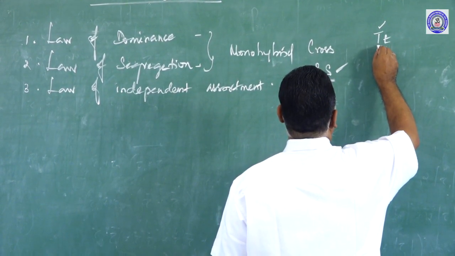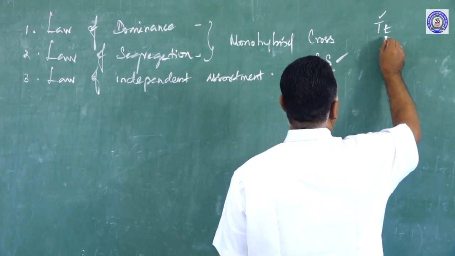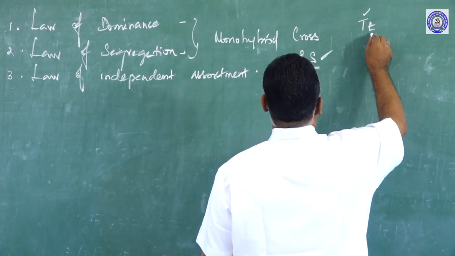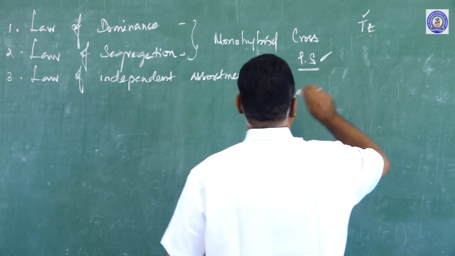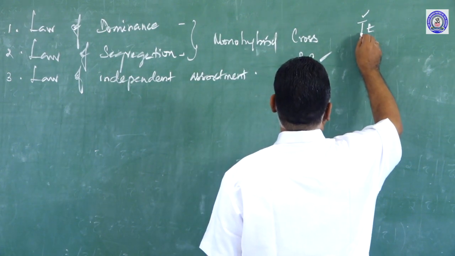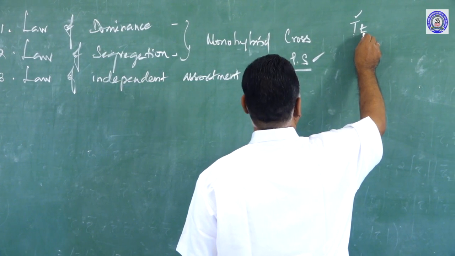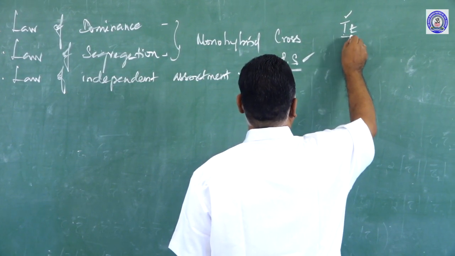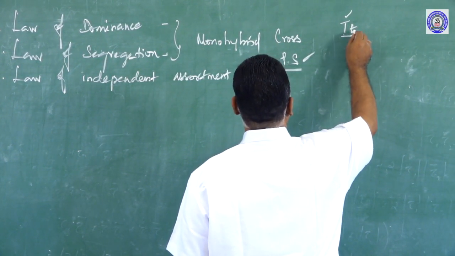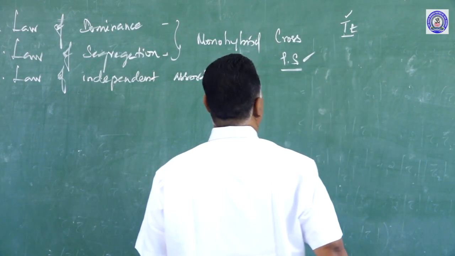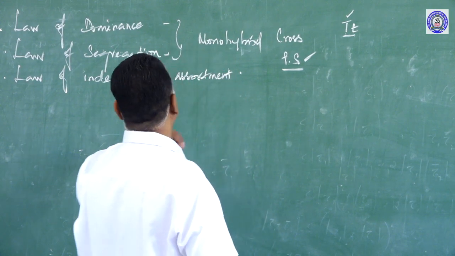Capital T is responsible for the trait of tallness, and small t is responsible for the trait of dwarfness. Independently he found out that tall is a dominant character and dwarf is a recessive character. In these two, tall is dominating, dwarf is recessive. So, this is the law of dominance.